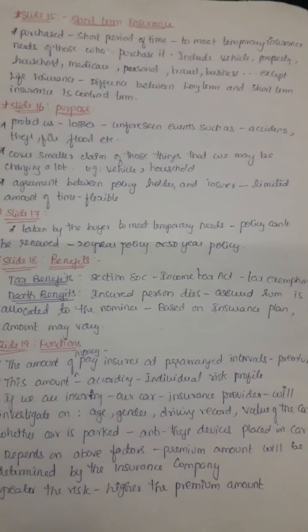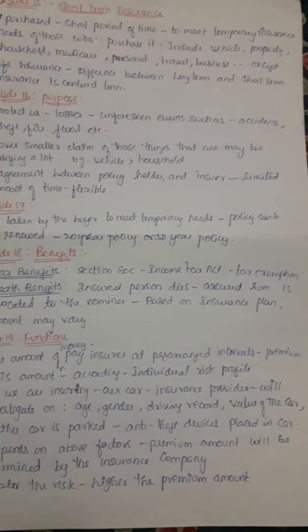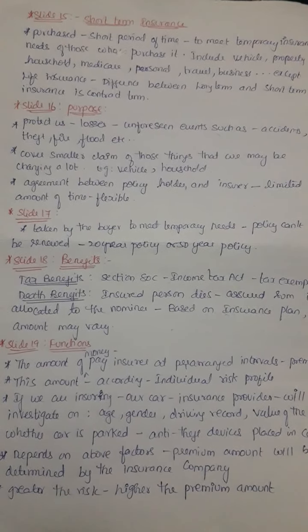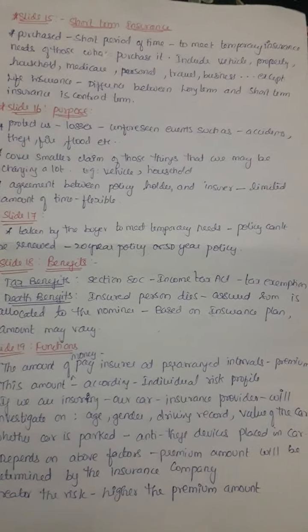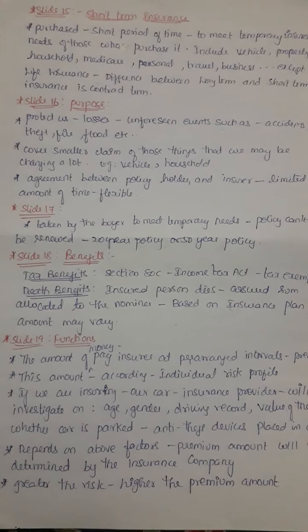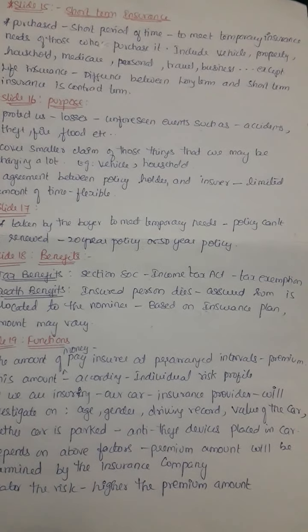If we are insuring our car, the insurance provider investigates before insuring our car. The investigation depends upon age, gender, driving record, value of the car, whether the car is parked, and whether anti-theft devices are placed in the car.